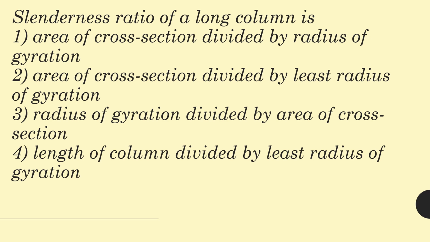Slenderness ratio of a long column is. Slenderness ratio is the ratio of length of column to least radius of gyration. Specifically, it is effective length of column by least radius of gyration. L effective by R minimum, least radius of gyration. Okay, L effective by R minimum is slenderness ratio. Okay, next question.